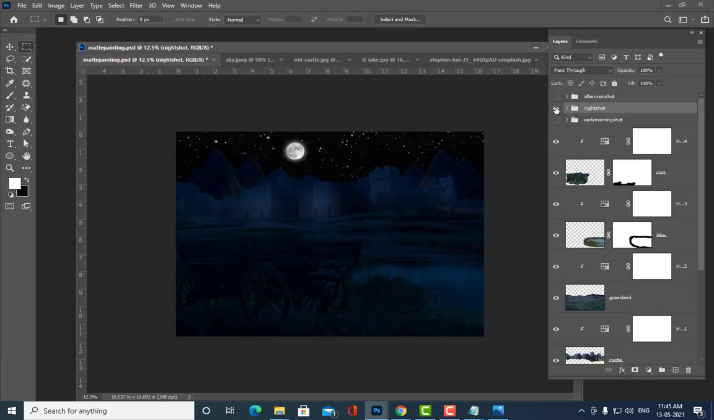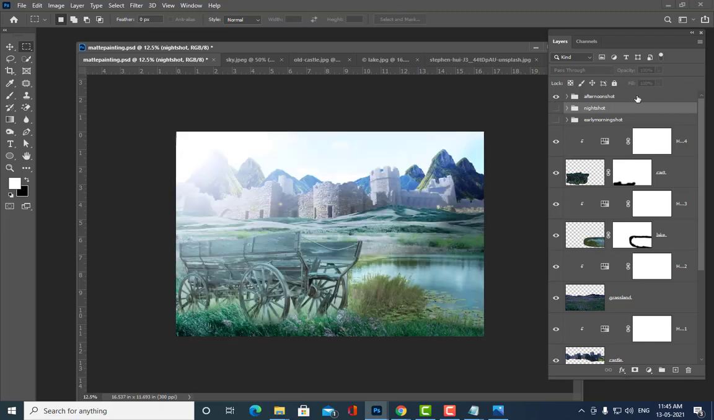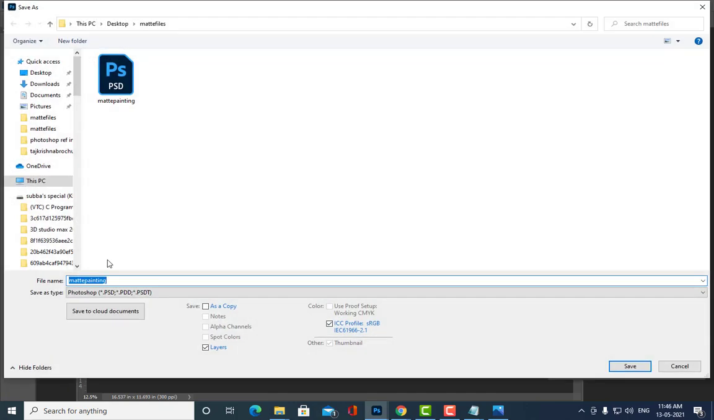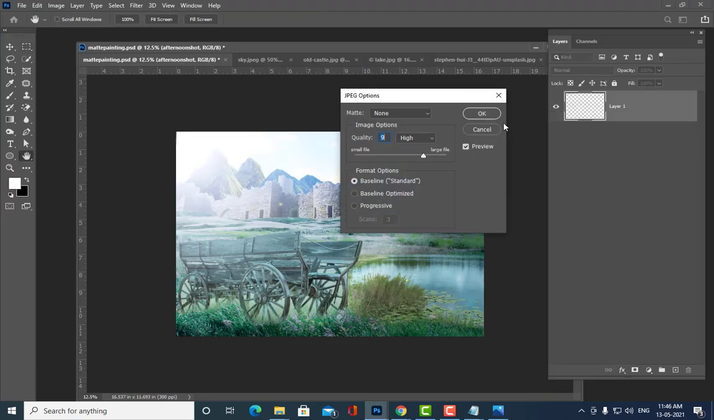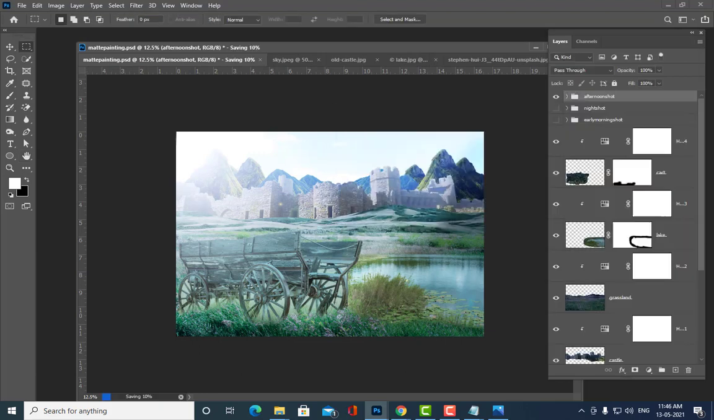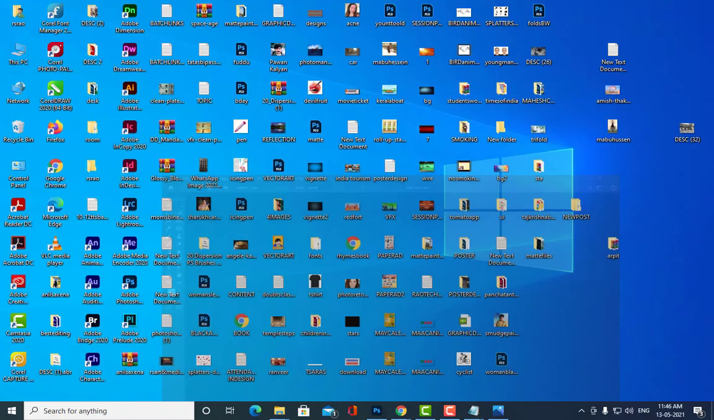And then next is the afternoon shot. Simply we have to save it as afternoon shot. So is it clear, all of you? Yes, sir. So we can now check the things.